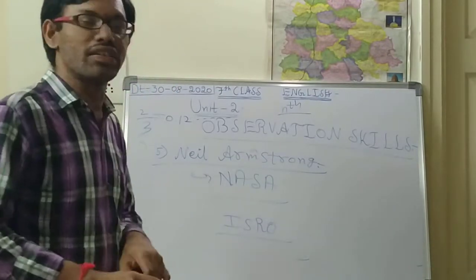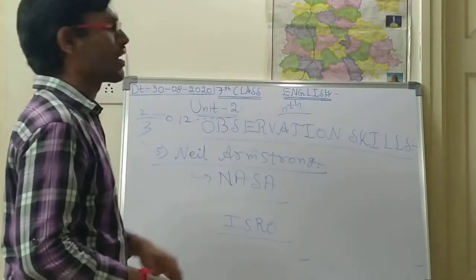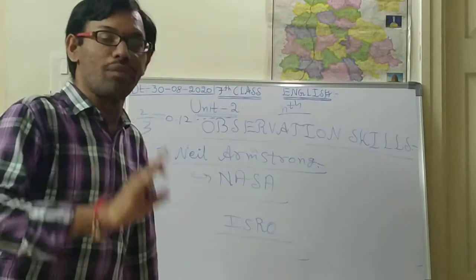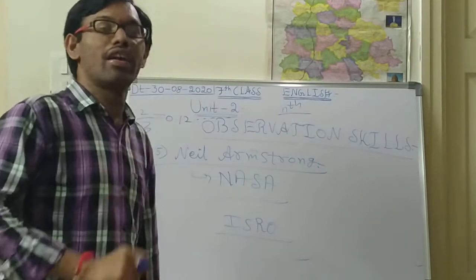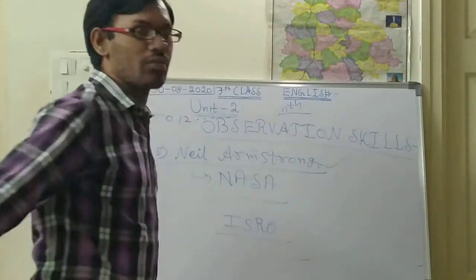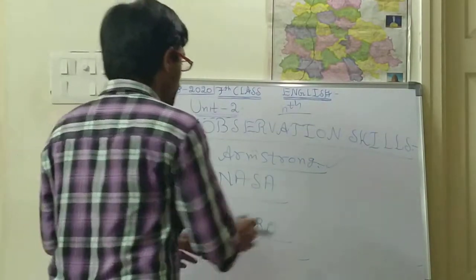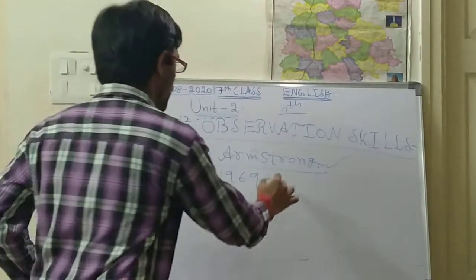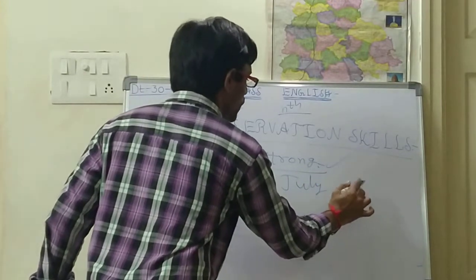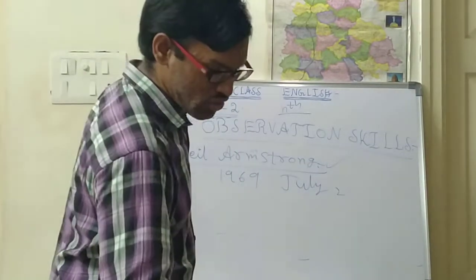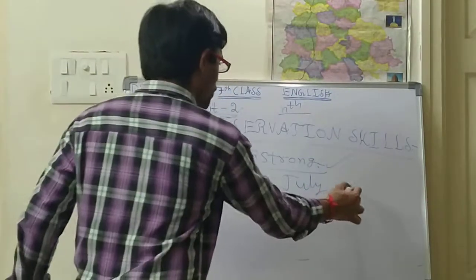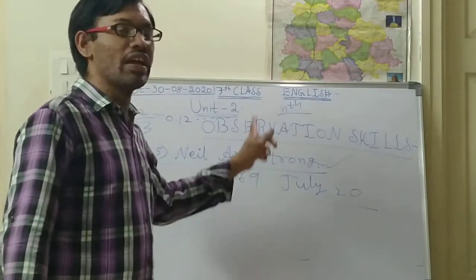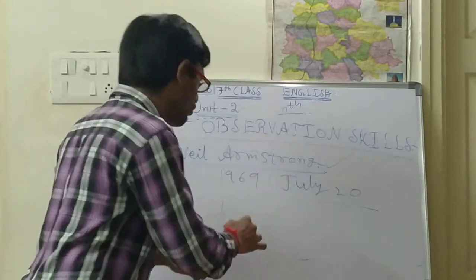He worked as a space scientist. Why this person was given importance, you already know. The first person who stepped on the moon, who landed on the moon, is this Neil Armstrong. In which year did he land? In the year 1969, on July 20, he was the first person to land on the moon.